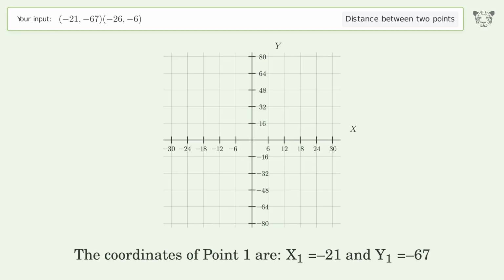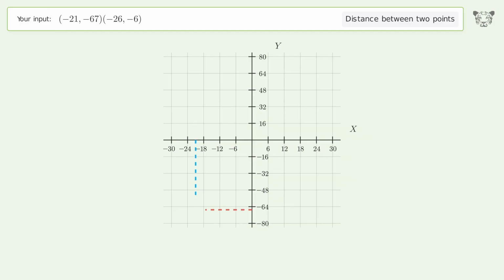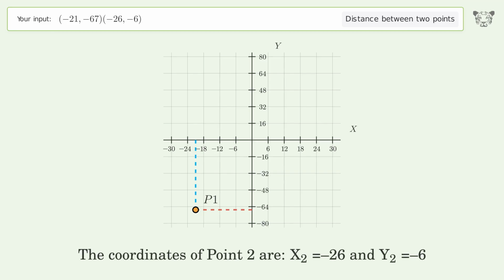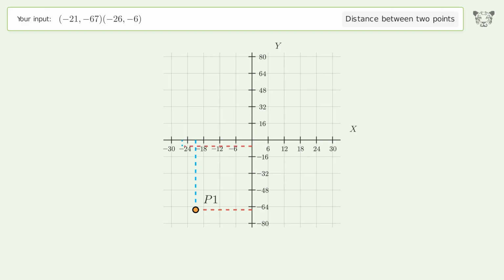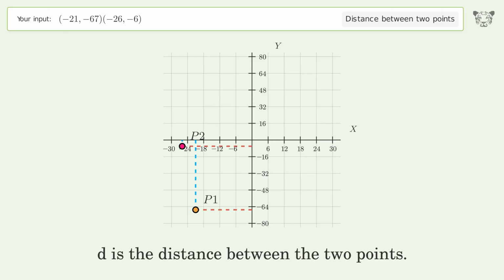The coordinates of point 1 are x1 equals -21 and y1 equals -67. The coordinates of point 2 are x2 equals -26 and y2 equals -6. D is the distance between the 2 points.